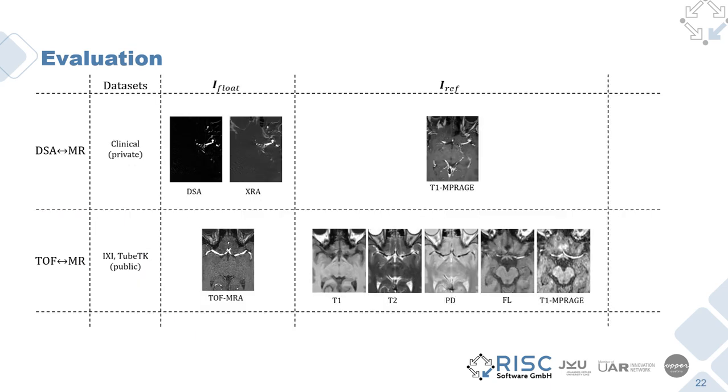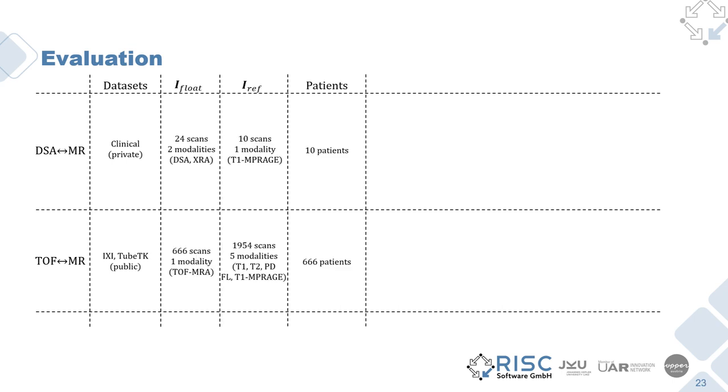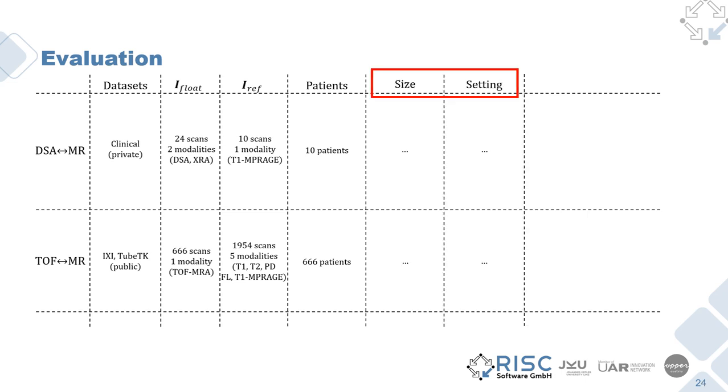We separated the evaluation for our clinical use case, where we registered DSA and X-ray angiography to MRA scans, and the second evaluation of the public datasets IXI and UTK, where we registered time-of-flight MRI scans to T1, T2, FLASH, and MRA scans. Our clinical dataset comprises only 10 patients and 24 image pairs, while the public dataset comprises over 600 patients and almost 2,000 image pairs. We further considered two evaluation parameters, which we call size and setting, which we will further discuss on the next slide.